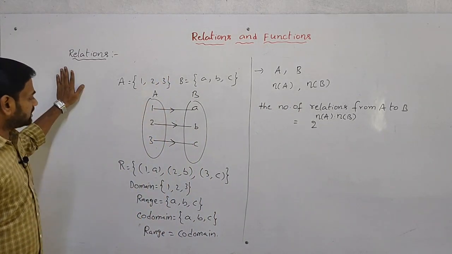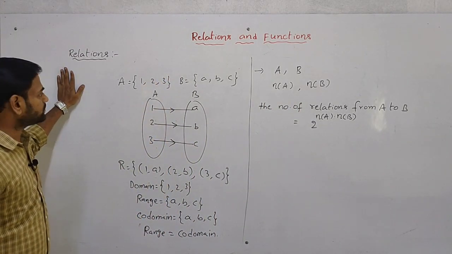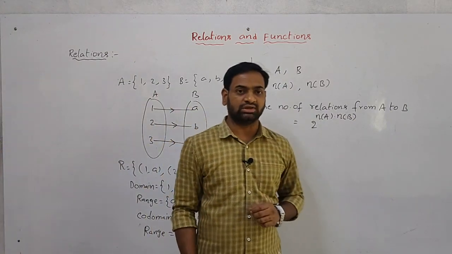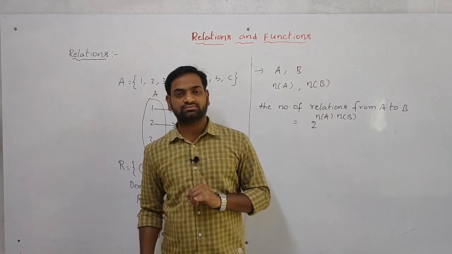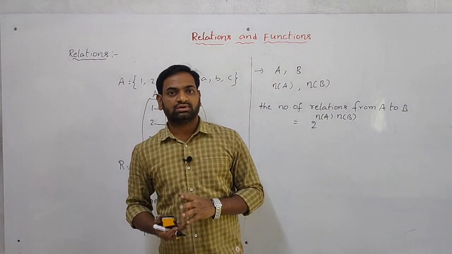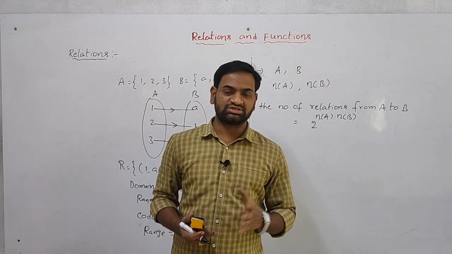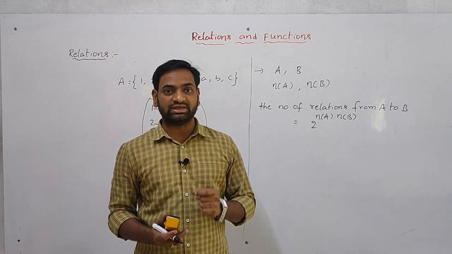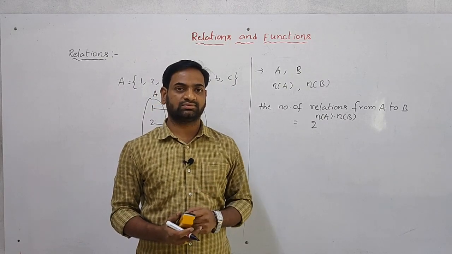So, it is the introduction. Today, what was given? The most important thing, the definition of relation. What is a relation? It is a subset of A cross B, where A and B are both non-empty sets.